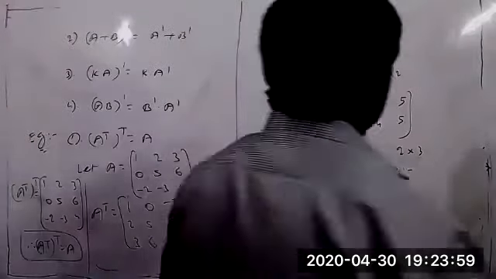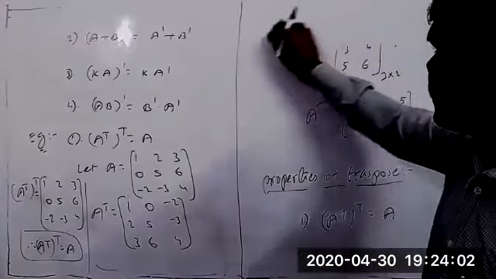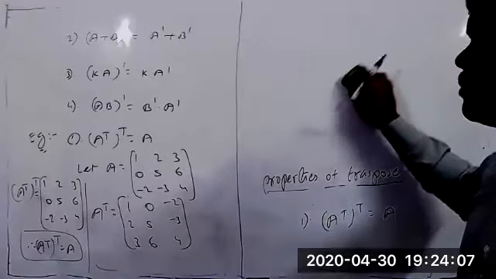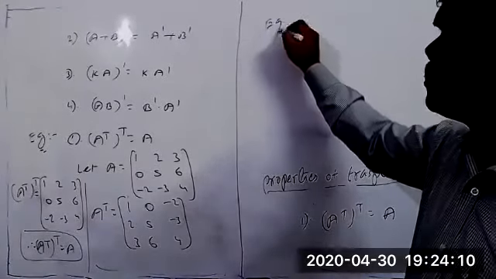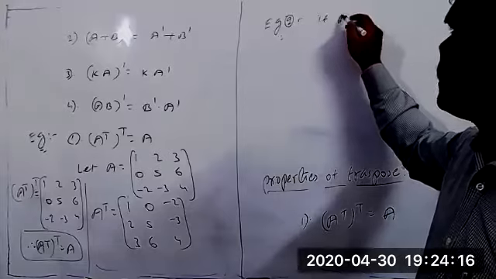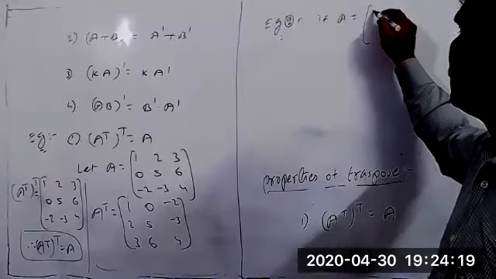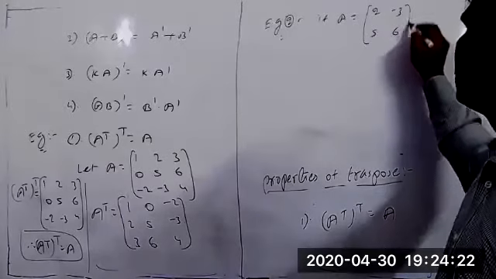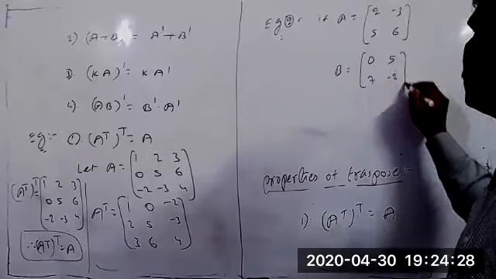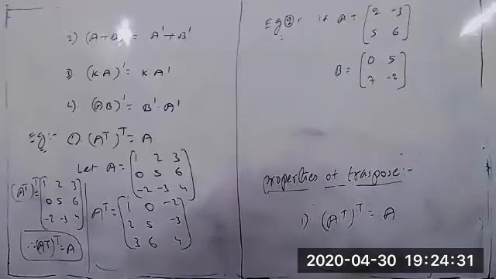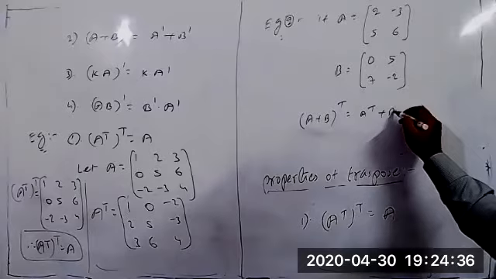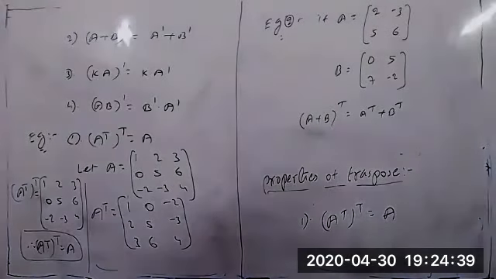Then coming to the second property. Example 2. If A equal to 2, -3, 5, 6, and matrix B equal to 0, 5, 7, -2, the two matrices, then we have to verify the property: A plus B whole transpose equal to A transpose plus B transpose.